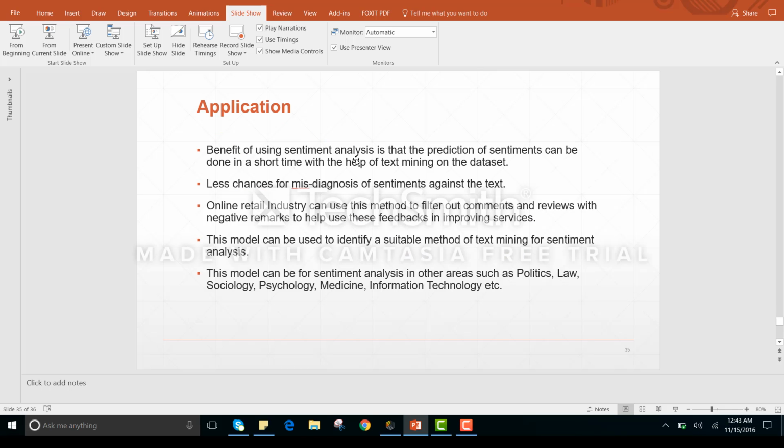And at the last, I would like to explain its application. Its benefit is that it is used to process sentiments in a short time with the help of text mining, and it is also used for diagnosis purposes, like in the medical field we have used it for diagnosis of the patient.